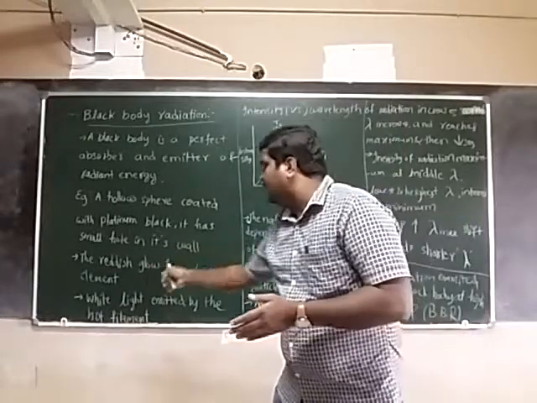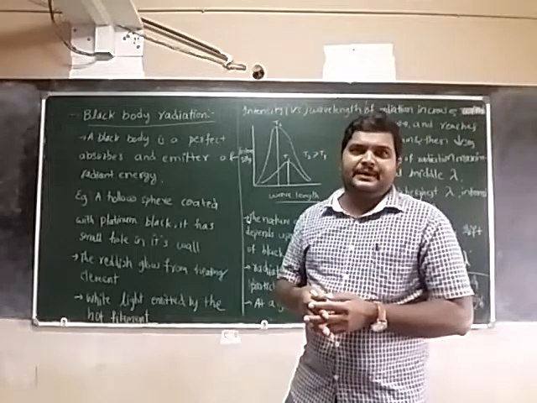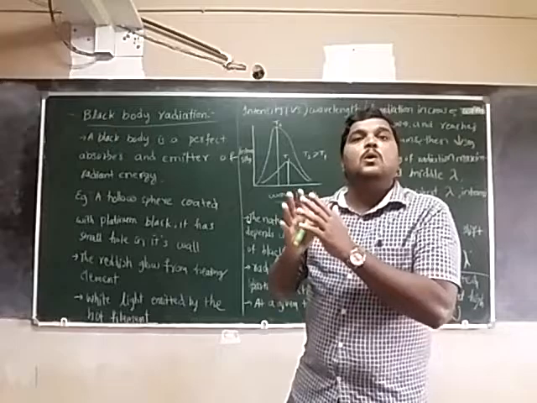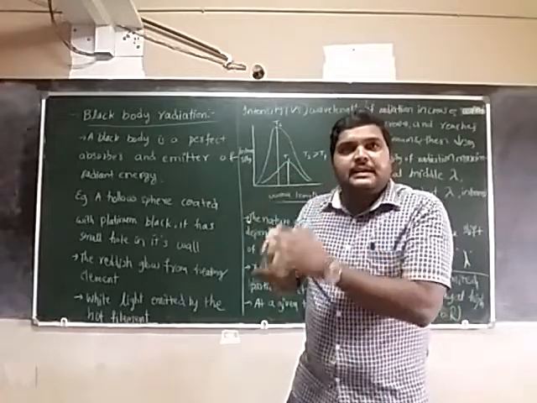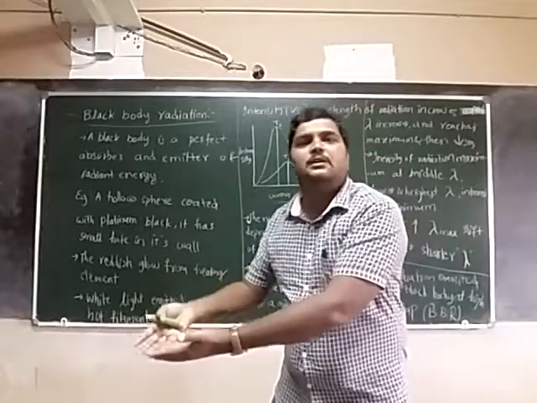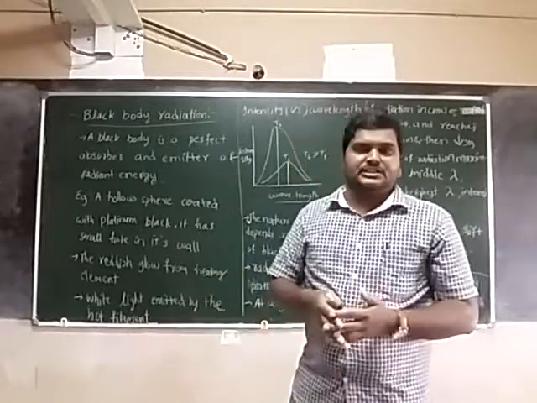And another one: white light emitted by a hot filament. If you see any filament which is glowing, when it turns white at that particular temperature, it absorbs all the energy and emits all the energy in the form of radiation.